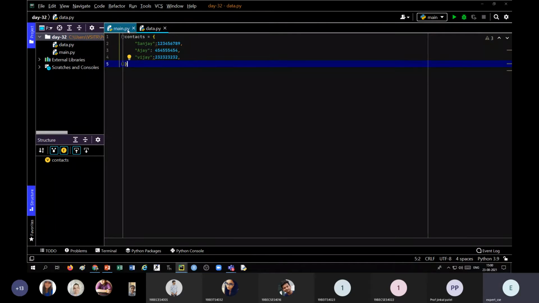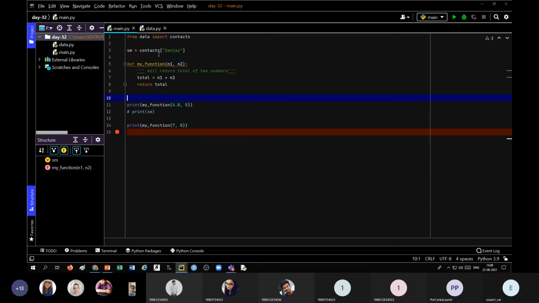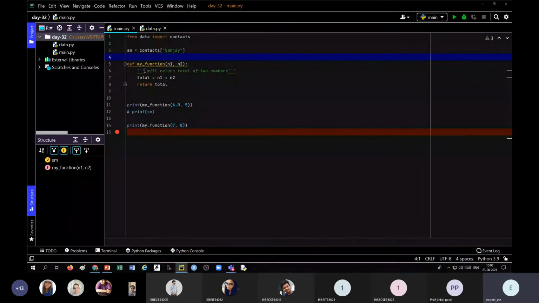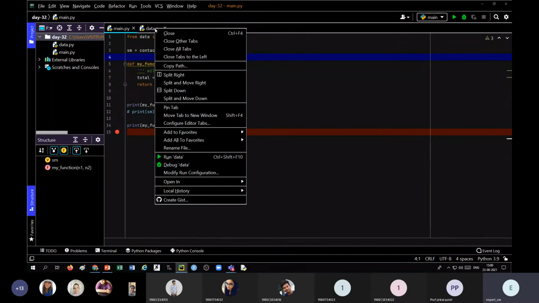Right now in the main program, if I want to check the key, for example in this particular data, for Sanjay and Ajay I have taken the first character capital, but for the third one I forgot to write the capital and have written a small one. So at the time of writing the code, we simply go to this file.